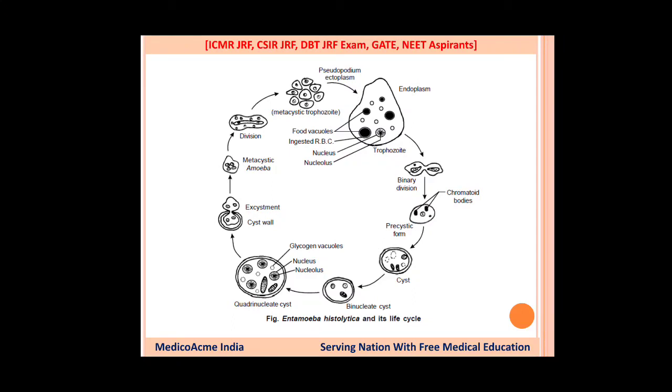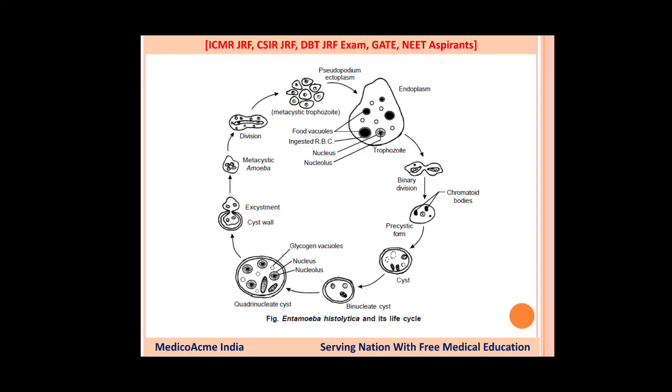Metacystic means it is now prepared to undergo division. Another division occurs, and 8 trophozoites are formed from a single minuta. This can be remembered: 8 trophozoites from a single minuta. These 8 trophozoites are called metacystic trophozoites, and they undergo the maturation process, and then differentiation occurs.